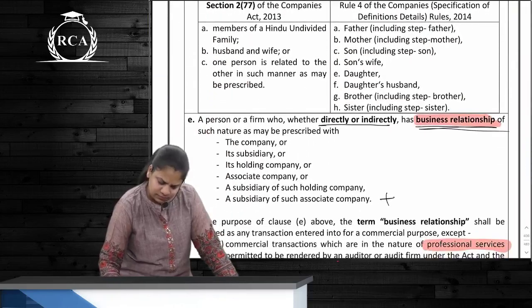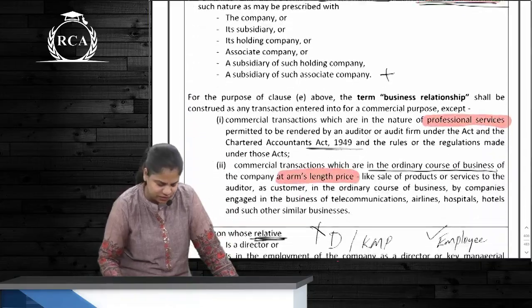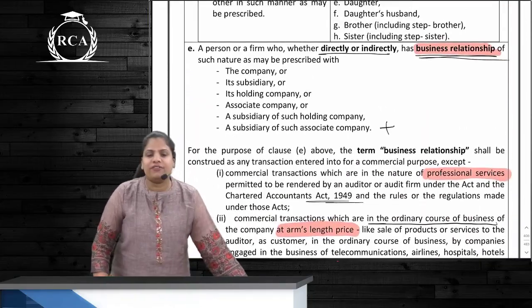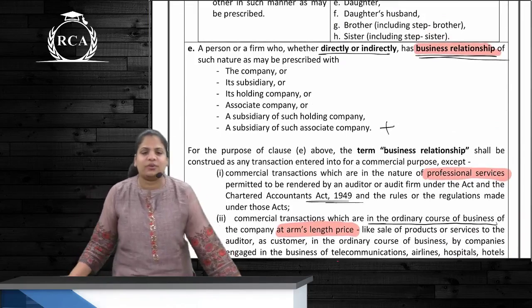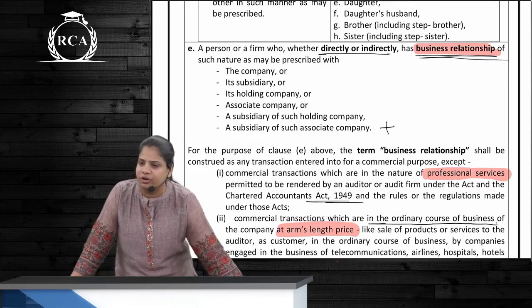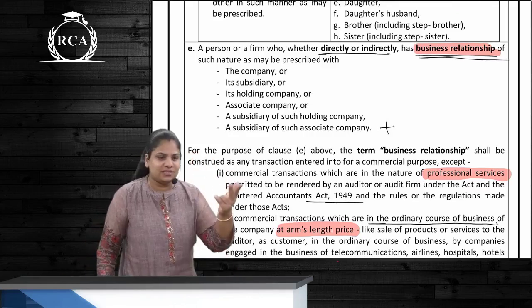Yes. Relative means who? The same definition which we know. Okay. The next one is what? Where any person or a firm directly or indirectly enters into any business relation, then that firm or individual is going to be disqualified. But 2 types of business relations are allowed.